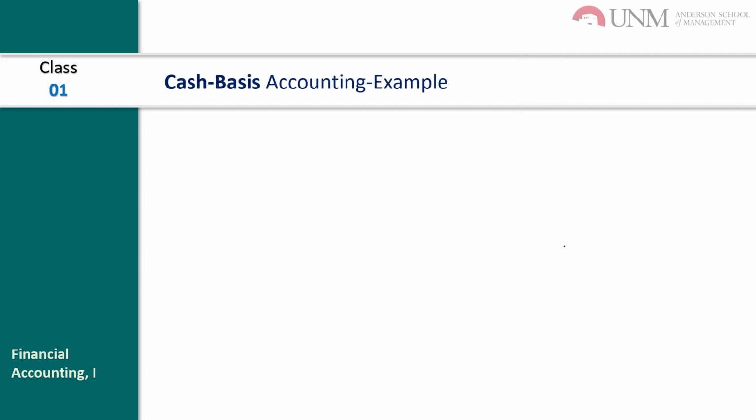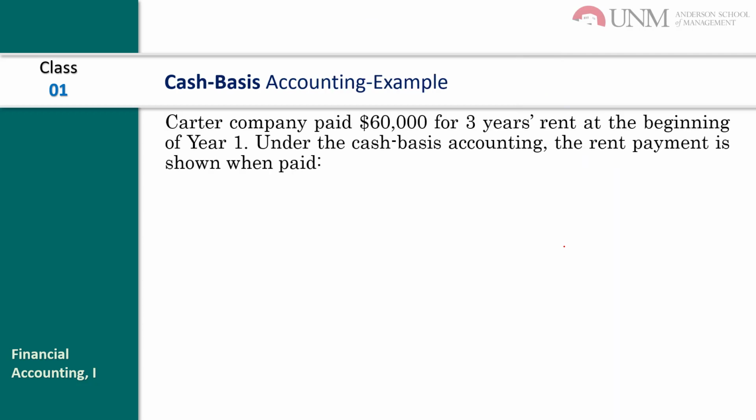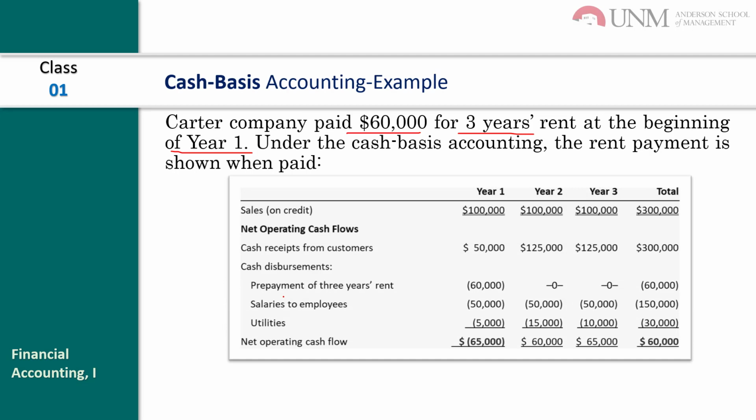Let's see an example. The company paid 60,000 for 3 years of rent at the beginning of year one. Under cash basis accounting, the rent payment is recorded in year one: 60,000.